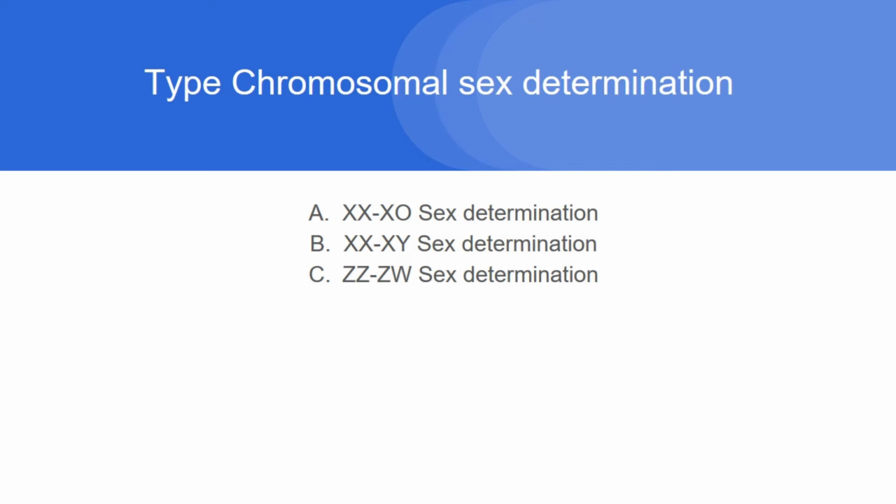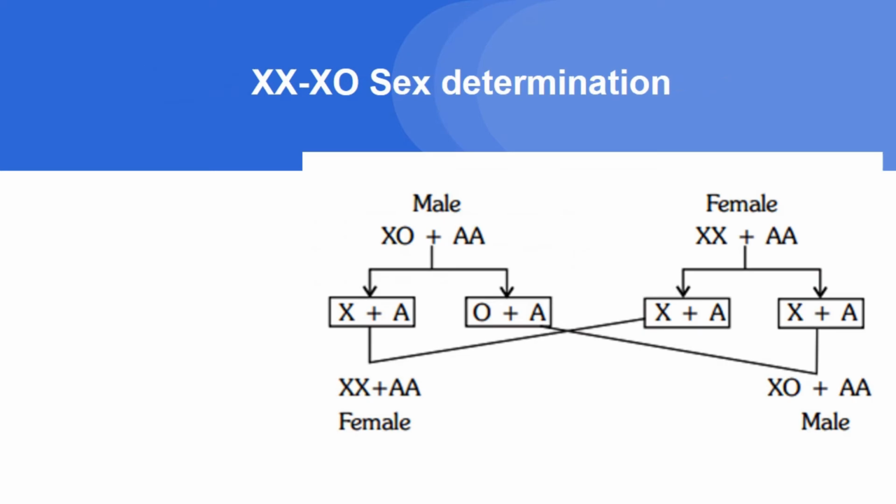XX-X0 sex determination. Here, females have two X chromosomes and males have a single X chromosome. The letter O indicates absence of a sex chromosome. Here, females are homogametic, producing a single type of gamete having an X chromosome in each haploid egg.